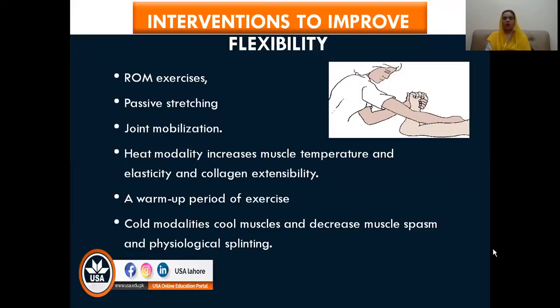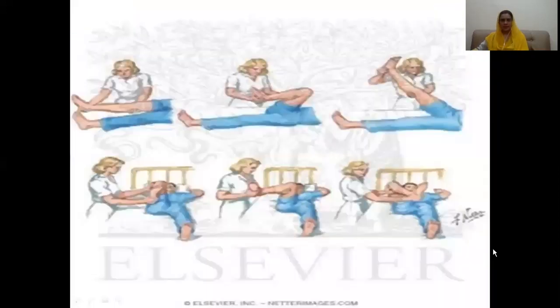Okay. So all these can be utilized to improve the flexibility, ranging from the arm exercises, passive stretching, joint mobilization, heat modalities in the start, or if a patient cannot have that, a better option than heat modalities is warm up exercises, and then finally cold modalities can be used to reduce the muscle spasms and muscle splinting.